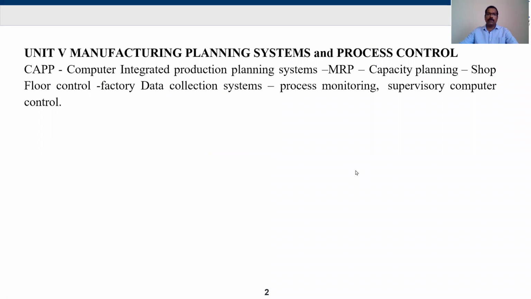So unit number 5 is mainly manufacturing planning systems and process control. In that we have numerous topics: computer-aided process planning, computer-integrated production planning and systems, material requirement planning (MRP), capacity planning, shop floor control, factory data collection systems, process monitoring, and supervisory computer control. We'll go one by one. So today, the first topic we are going to discuss is computer-aided process planning, the CAPP system.